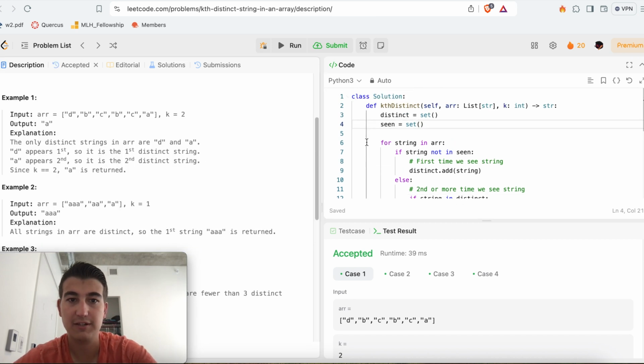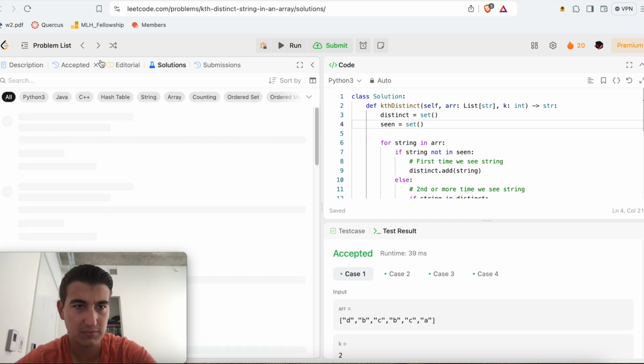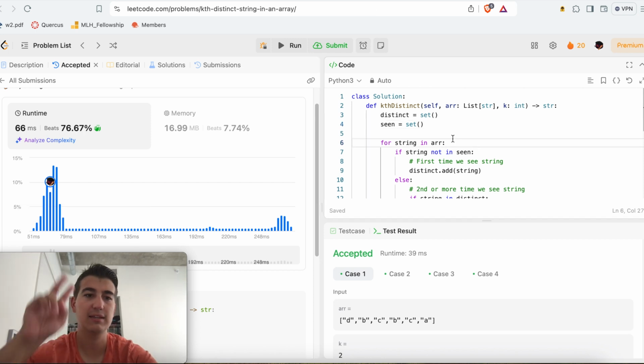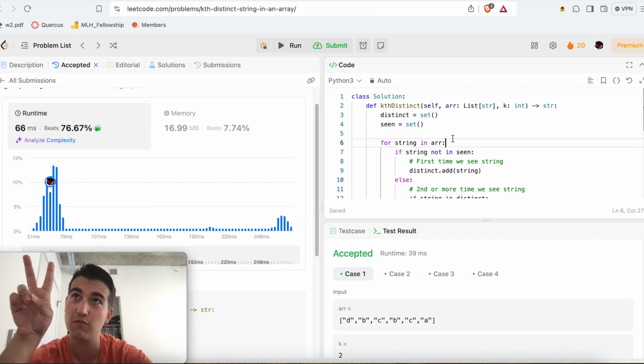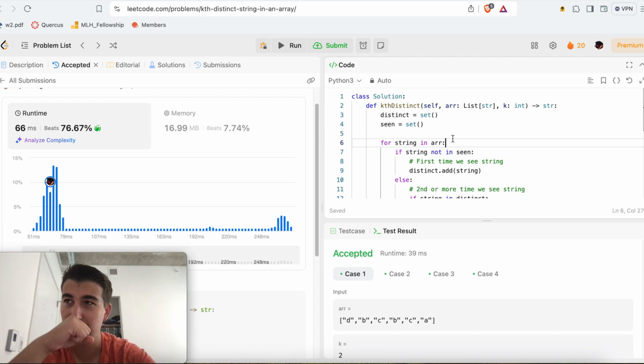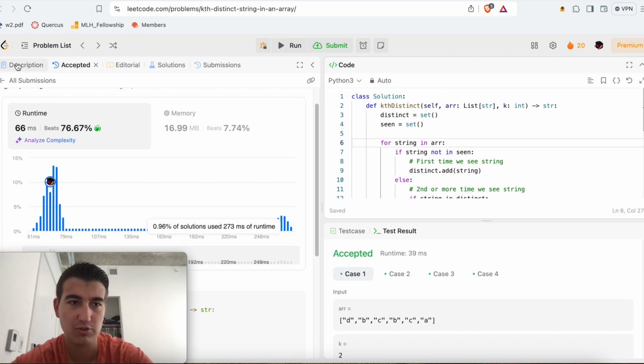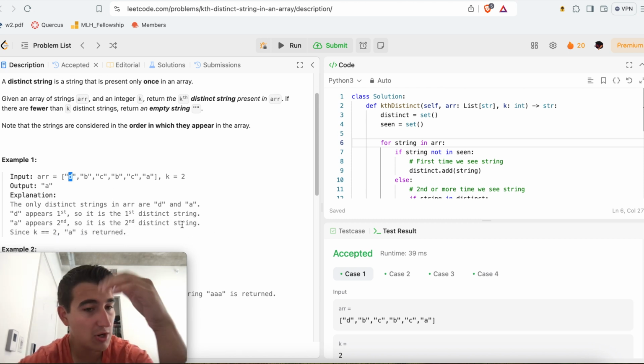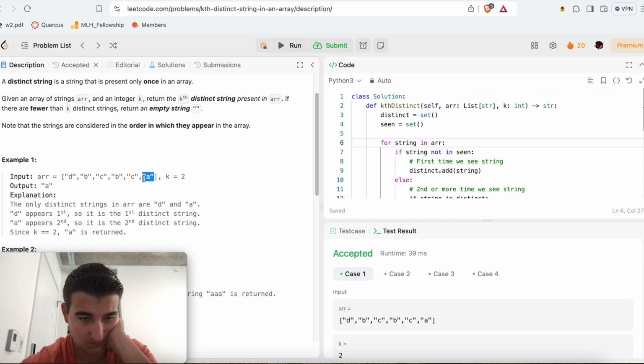So let's think, wait, that surprises me. Whoops, not solutions. That's not what I want. 76%, and that's with looping over R twice. Obviously, it's still O of N, but I'm trying to think, how would you do this with just one loop, right? So it's like you've seen D, but you have no idea if D is distinct or not. How could you do this with just one set and one parse, right? Let me think.